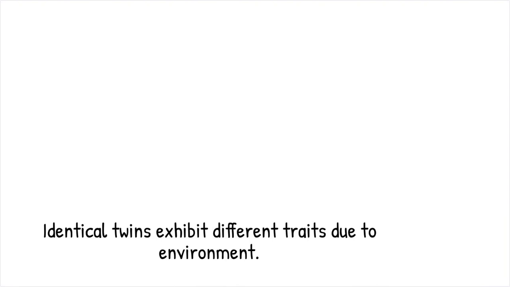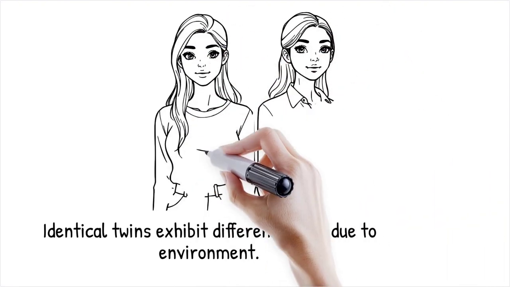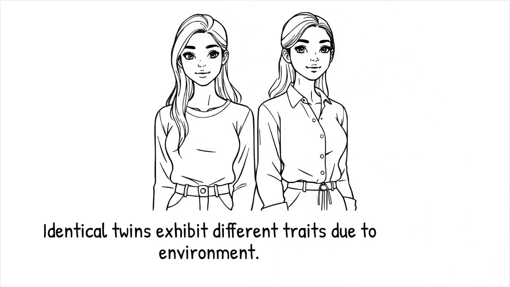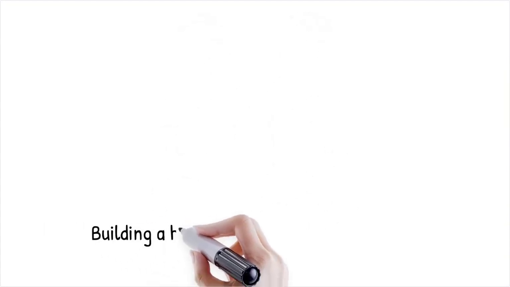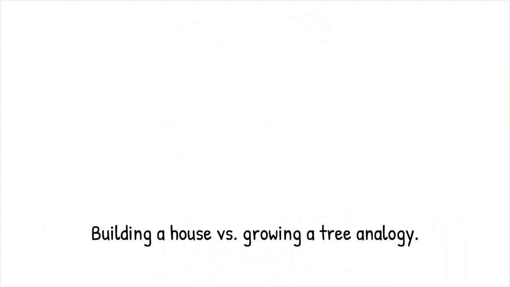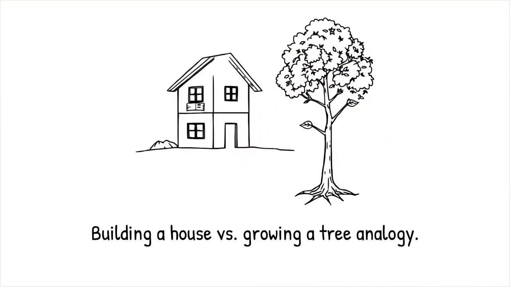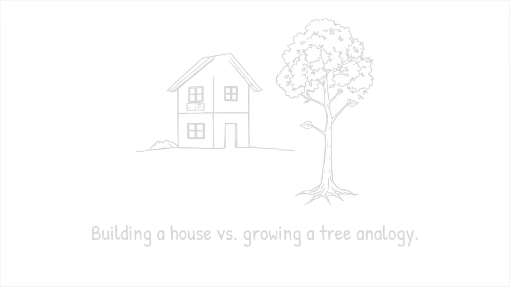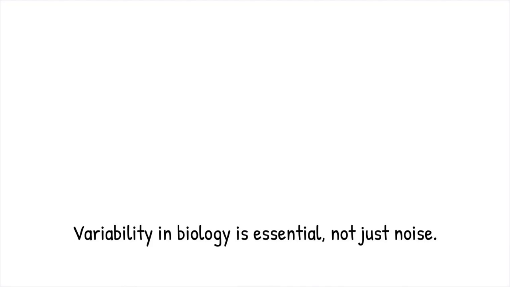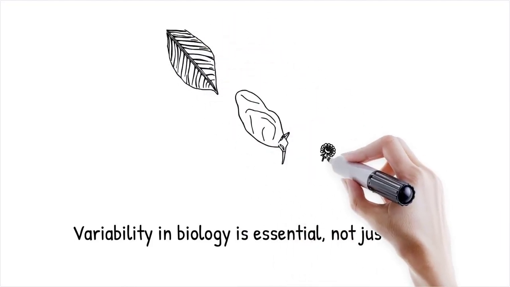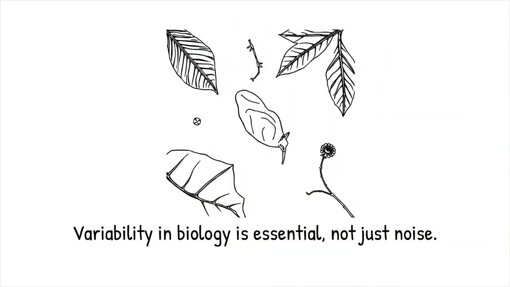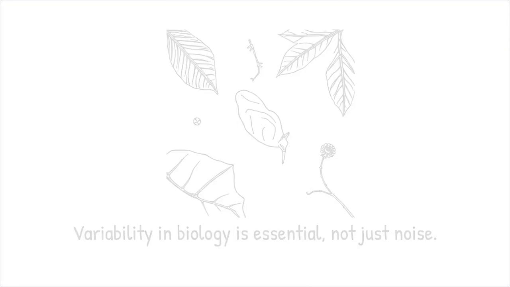Identical twins, for example, share the same DNA, but can develop different physical traits and health conditions due to environmental factors. Building a house requires a strict blueprint, but growing a tree depends on unpredictable factors like sunlight, soil, and wind. Reductionism treats variability as unwanted noise that should be eliminated for clearer measurements, yet in biology, variability is essential for adaptation, resilience, and diversity, ensuring survival in changing environments. This means that variation is not a flaw, but a crucial feature of biological systems.